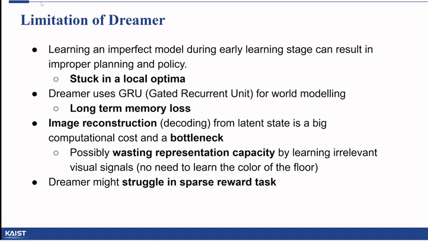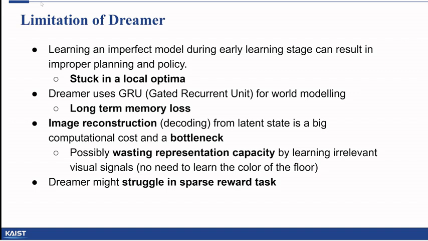Dreamer has several limitations. Learning an imperfect world model during the early learning stage can result in improper planning and policy. Thus, the samples collected would be limited to the poor interactions in the environment, and the agent learns a locally optimal solution. Furthermore, Dreamer's world model uses a gated recurrent unit (GRU) to model the transition dynamics. And as we know, GRUs and other RNN-like model architectures suffer from long-term memory loss.